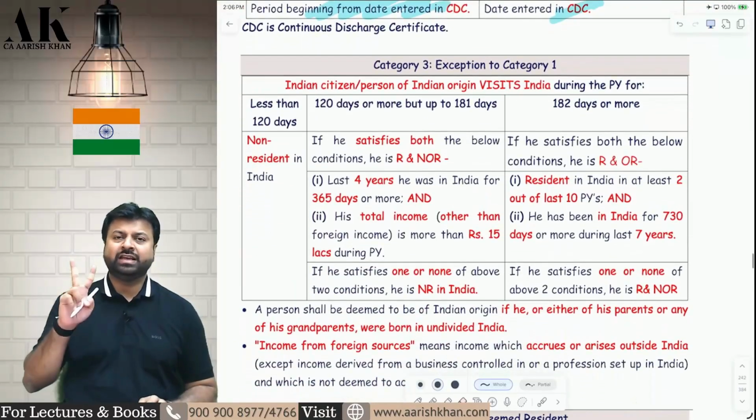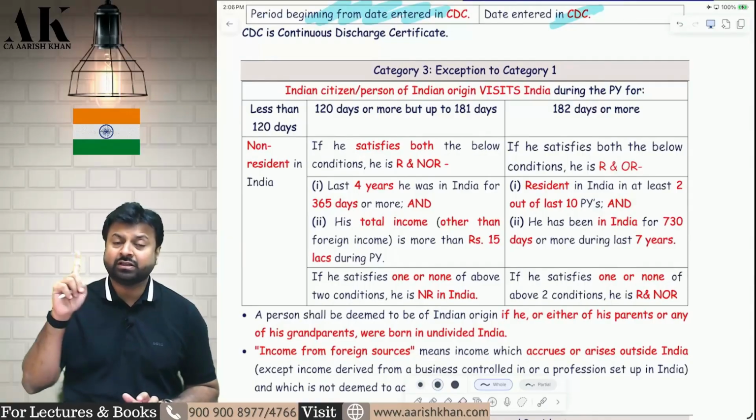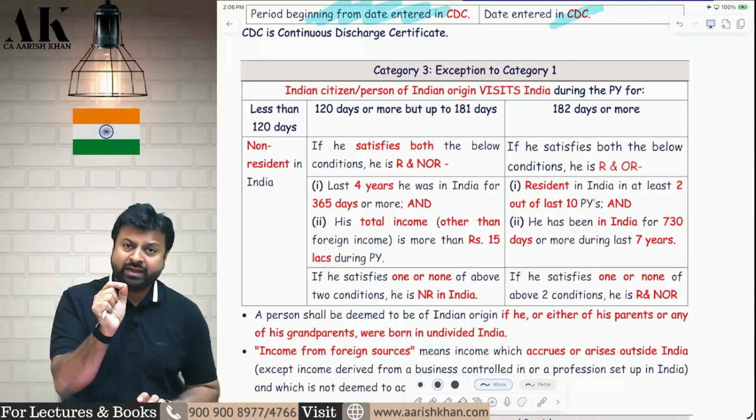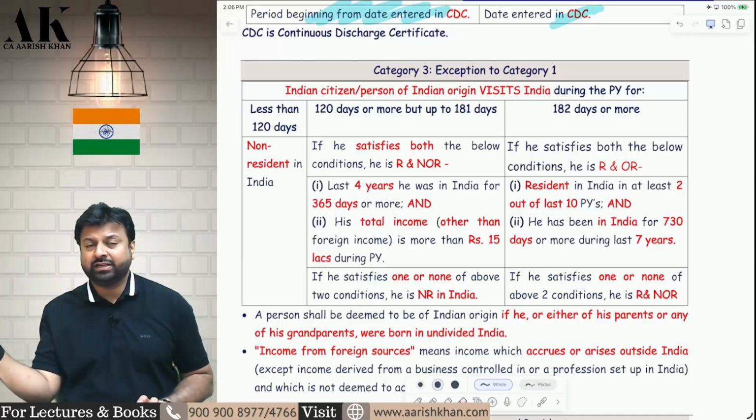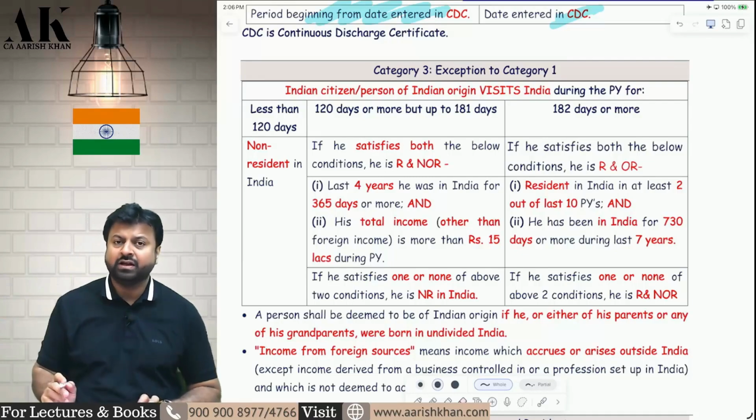So category 2 is very clear for 2 cases: an Indian citizen leaving India during the previous year for the purpose of employment, or an Indian citizen leaving India during the previous year as a crew member of an Indian ship. For a crew member of an Indian ship, the period from the day entered in the continuous discharge certificate to the day on which it is signed off will be excluded for the purpose of stay in India.